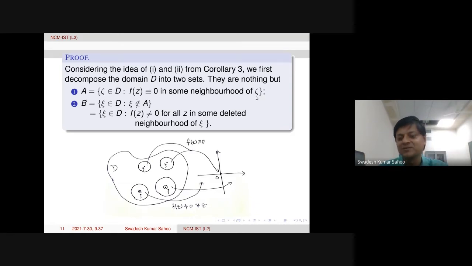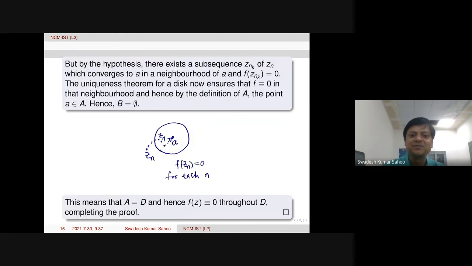We just proved it. We take some neighborhood of small a, then we prove that F is identically equal to 0 by the uniqueness theorem for power series. So therefore, the point small a has to be in capital A by the definition of capital A. So A is non-empty, and hence capital B has to be empty. So that's it, the proof. Therefore, A is equal to D. So since in A, F was identically equal to 0, therefore F is identically equal to 0 throughout D. So this completes the proof of the uniqueness theorem for a general domain.